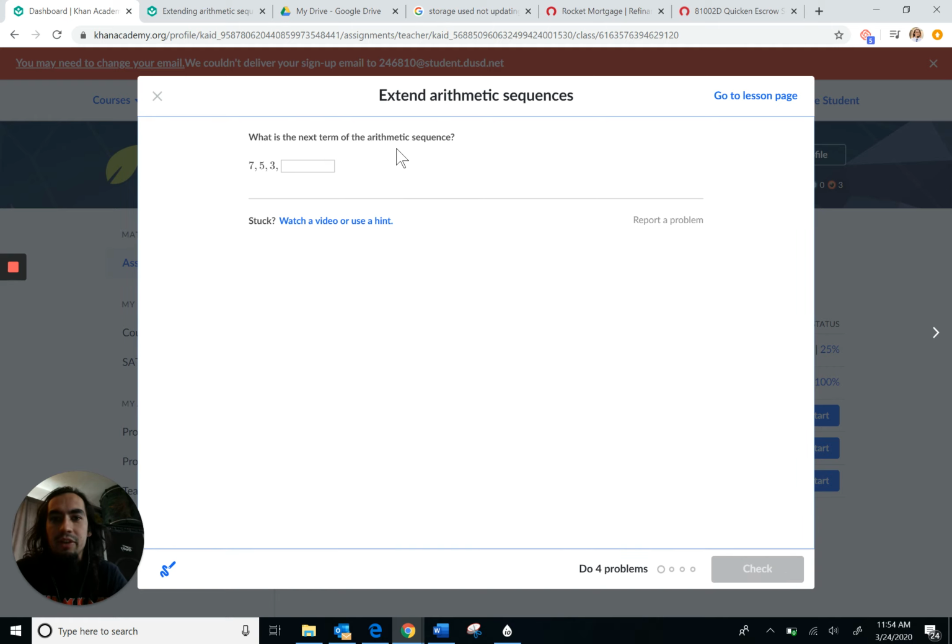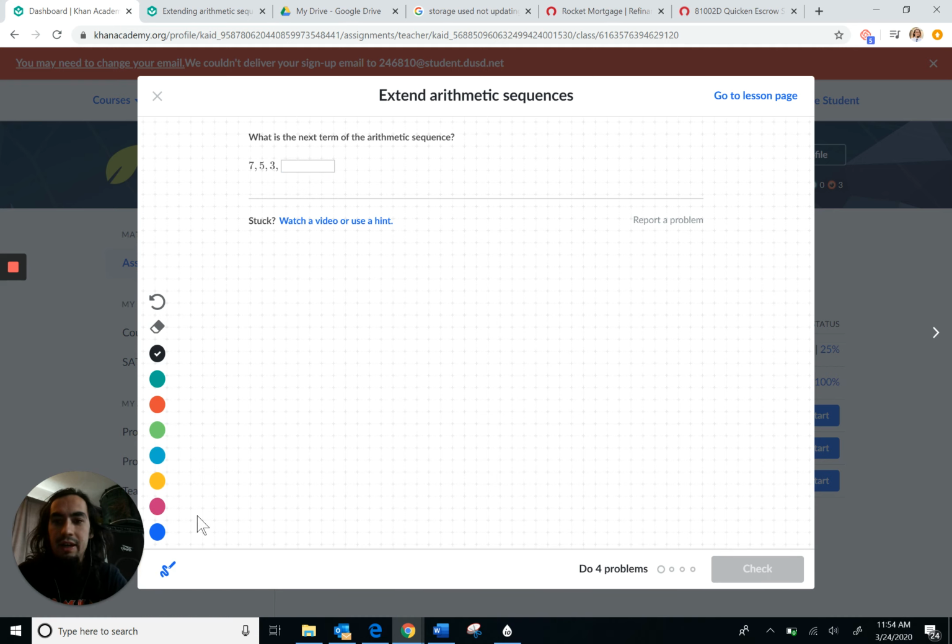What's the next term of the arithmetic sequence? 7, 5, 3. Okay, so some of you will already know how to do this. This question is not hard. That's fine. But I want to show you some of the things that you can do. Down here at the bottom, you see this little squiggly stuff? Okay, so we're going to click on that. And this will actually allow you to do some work. And so I'm going to kind of do this problem right now.